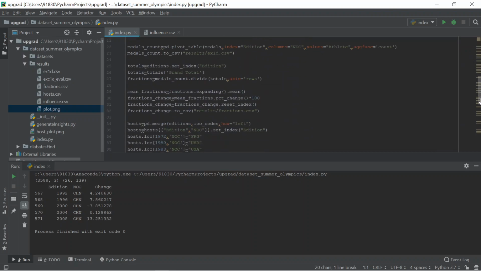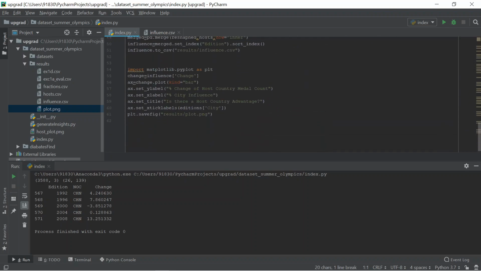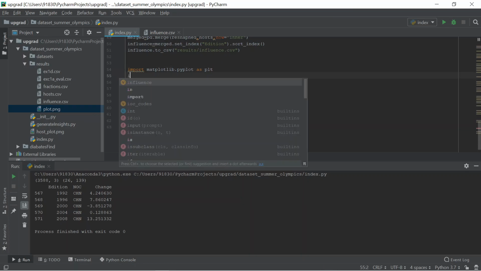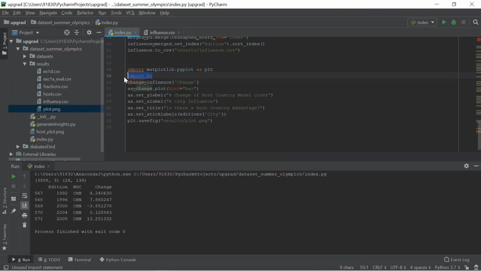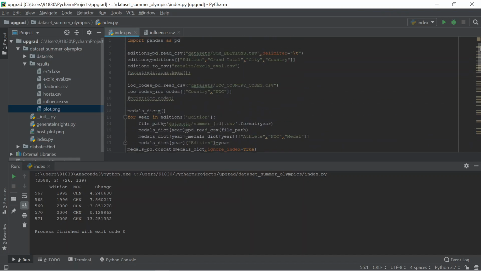For visualization we have more libraries, like Seaborn, and also Bokeh. All of this is for visualization purposes. And for dashboarding, there is also a dashboard library in Python for visualization. But for data analysis, the core thing is pandas only. And we also have one more library called NumPy,